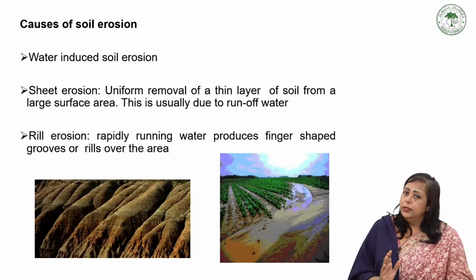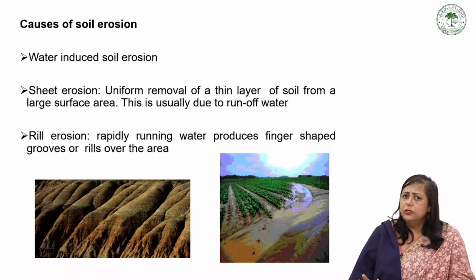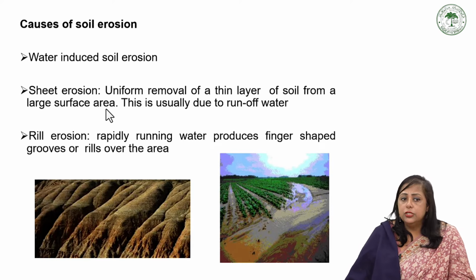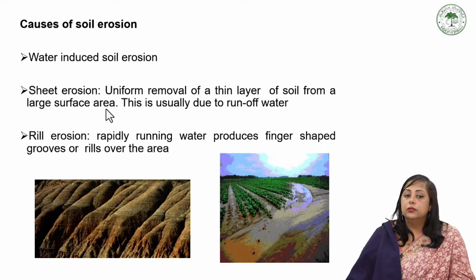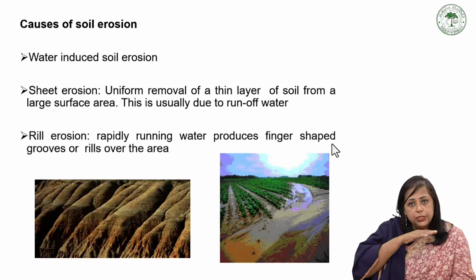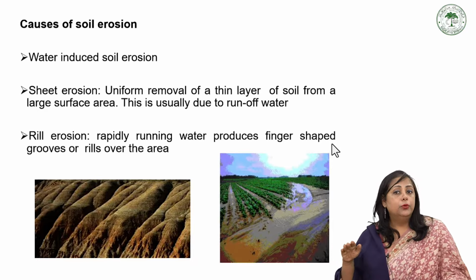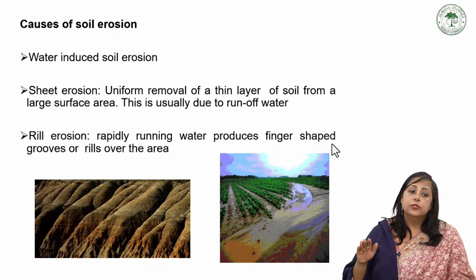So, there are different causes of soil erosion. Some are controllable, some are not. Among soil erosion, water-induced soil erosions are there. One is sheet erosion. Sheet erosion means uniform removal of a thin layer of the soil from a large surface area. This is usually due to runoff water. That is called sheet erosion, meaning the sheet of the uppermost layer of the soil is gone.